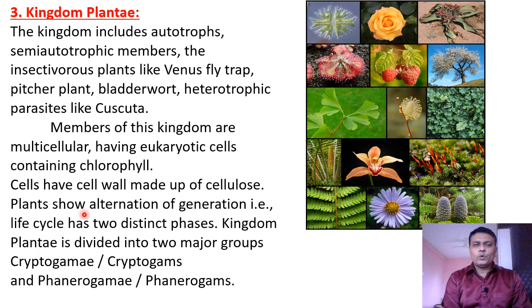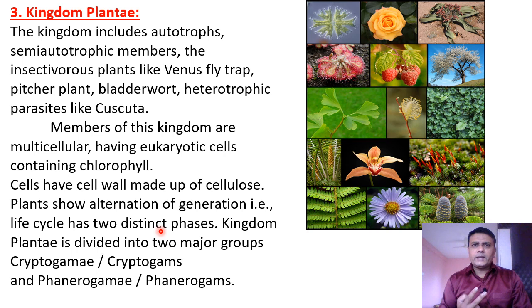Then plants show alternation of generation, that is, the life cycle in plants is completed in two distinct phases or generations, and these are alternate. They come alternately, one after each other. Now these generations are sporophytic generation and gametophytic generation.